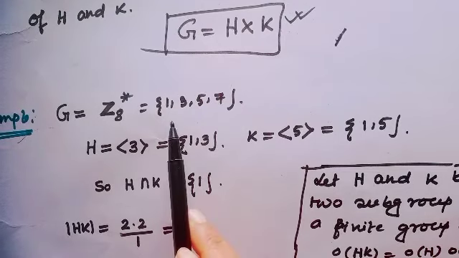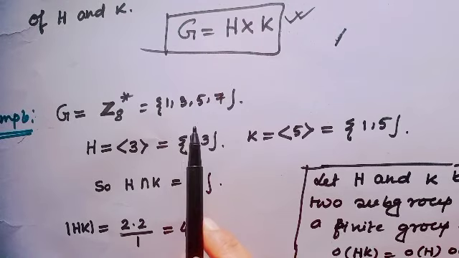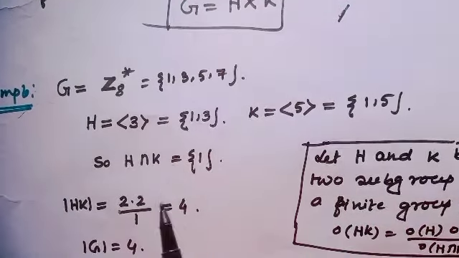And what is the order of the group G? Order of G is similarly 4.